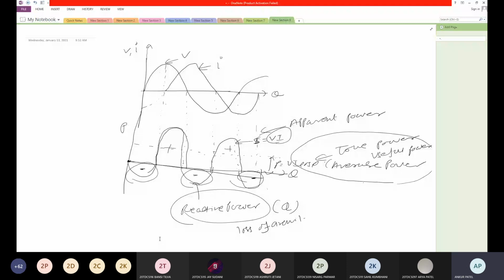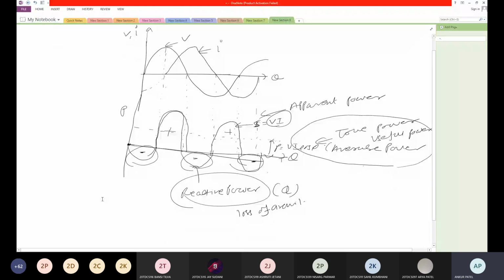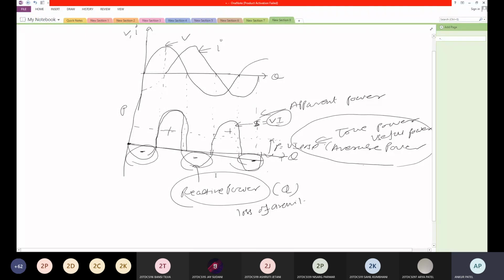Are you getting me? Yes, sir. Foam is useless, but still we need strong soda, so we need this foam. The same function is done by reactive power in the AC circuit. It is the loss of the circuit, but still we need it, so it strengthens the magnetization of the circuit. So it should be less in the circuit. We do not need more.